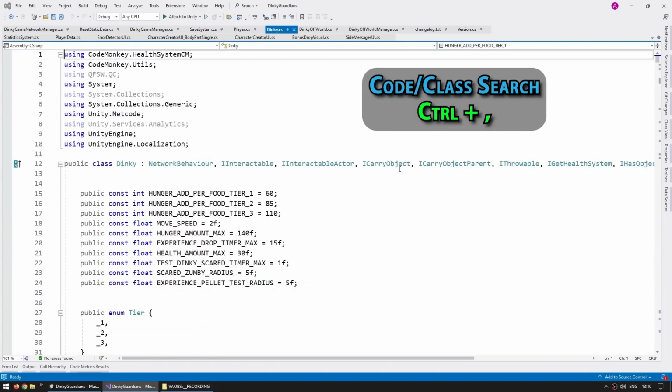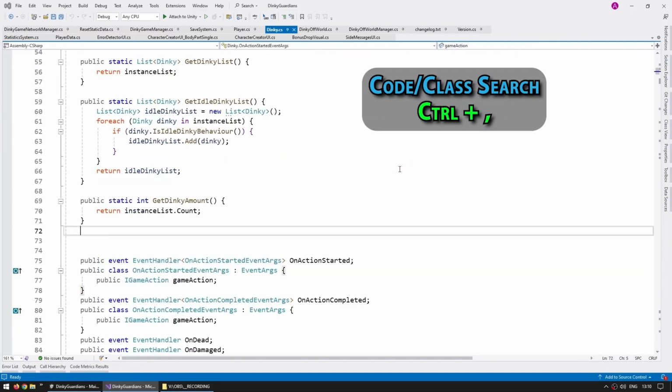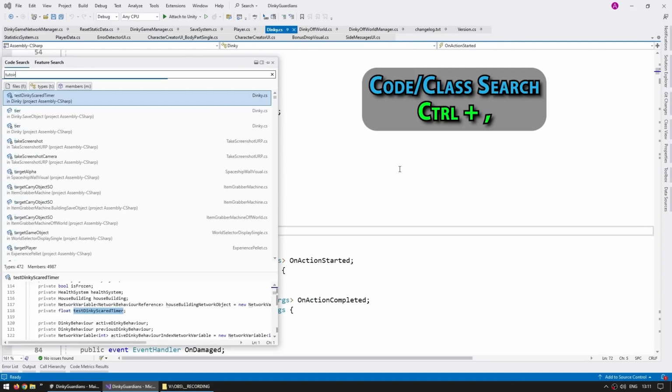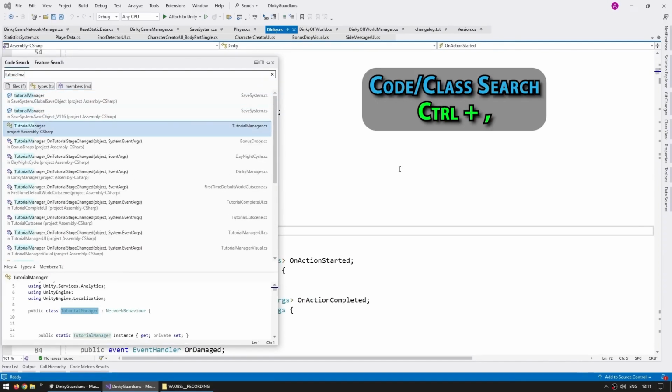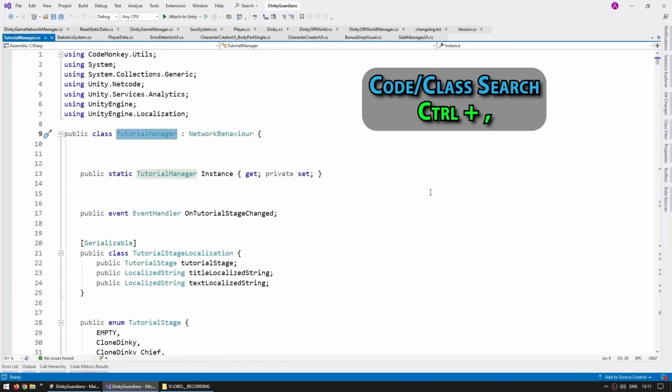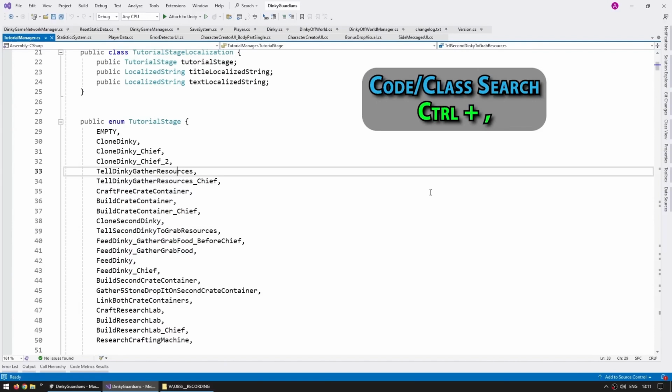And again, press Control Home to get to the beginning. Yep, here's the dinky definition, and I can see all this code just like this. So if I want to move to the tutorial manager, I just write a little bit of tutorial manager, and yep, I can already see this one. So this is the class. We can also see the icon over there. So that one means a field, that one means a class, this one means an event, and so on. So I can see this one, press enter, and yep, here I am in this one, and again, move up, move down, and everything works.